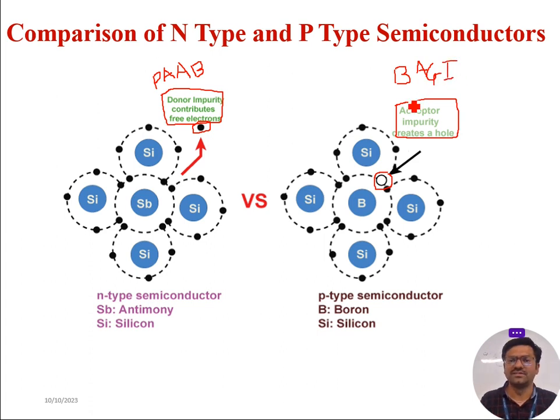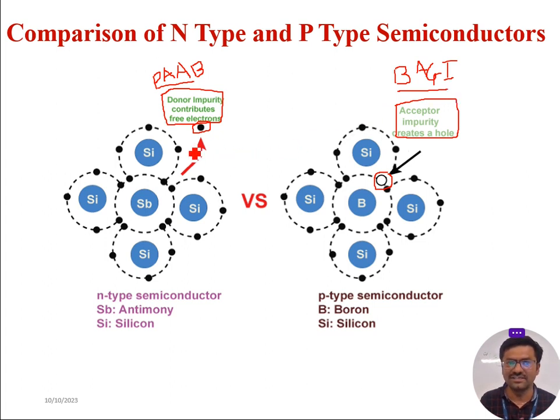So this is the comparison: generation of an extra electron here and generation of one extra hole here. The impurity used for P-type material is acceptor impurity, and for N-type material it is donor impurity. These are the examples of donor impurities, and these are the examples of acceptor impurities.